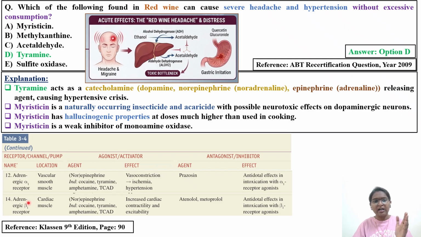Okay. And alpha adrenergic beta 1 receptor also, here also tyramine is present. It is also causing increased cardiac contractility and excitability. So pause the video, read table 3.4.